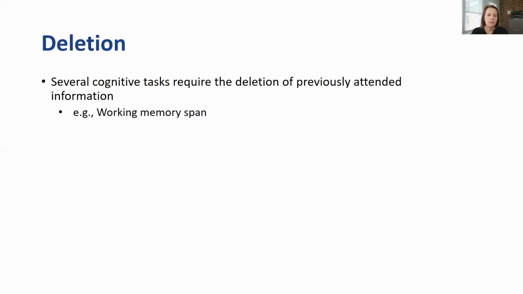And several cognitive tasks require the deletion of previously attended information. So for instance, on a working memory task, you might solve a series of equations and remember the words from that trial, recall those words, and then you move on to the next trial where you have to do the same thing again. In order to do well on that task, you really need to put that previous set of words out of mind in order to be able to recall the current set.